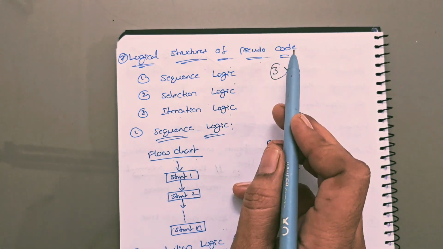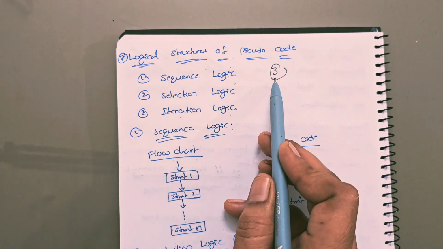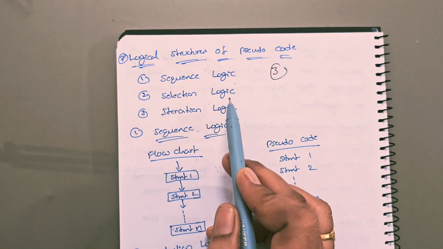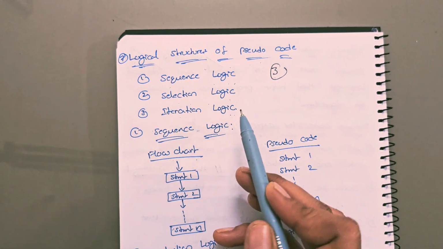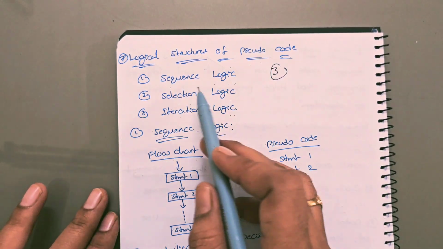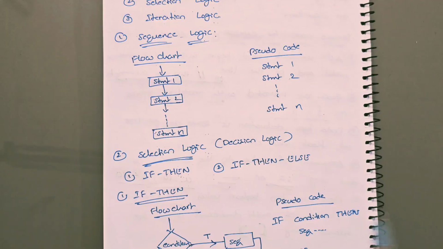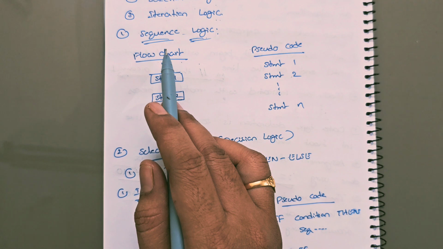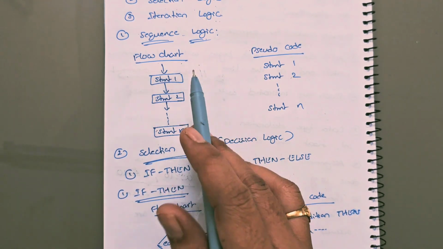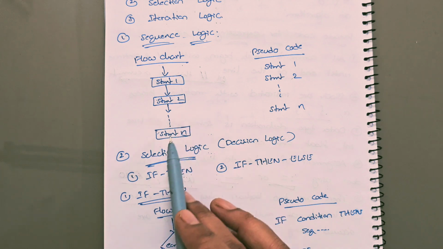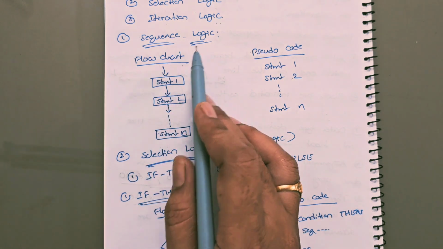Logical structures of the pseudocode. There are totally three logical structures. One is sequence logic, second is selection logic, third is iteration logic. We will see them one by one, and for each logic we will see the flowchart and the related pseudocode. Okay, so first one, sequence logic. Sequence logic means instructions are performed in a sequence. One by one, statements will be executed. That is what sequence logic is.